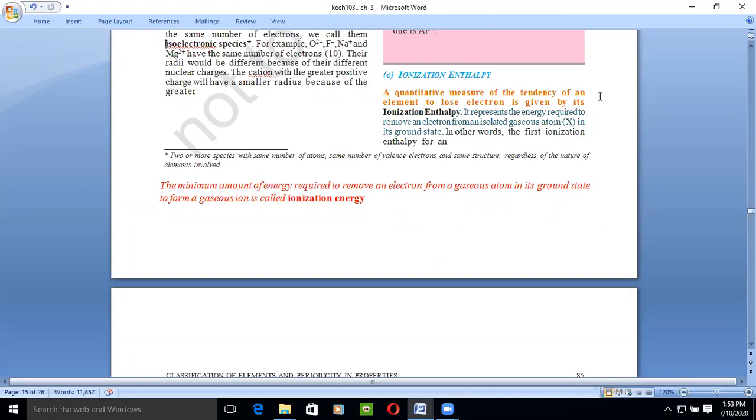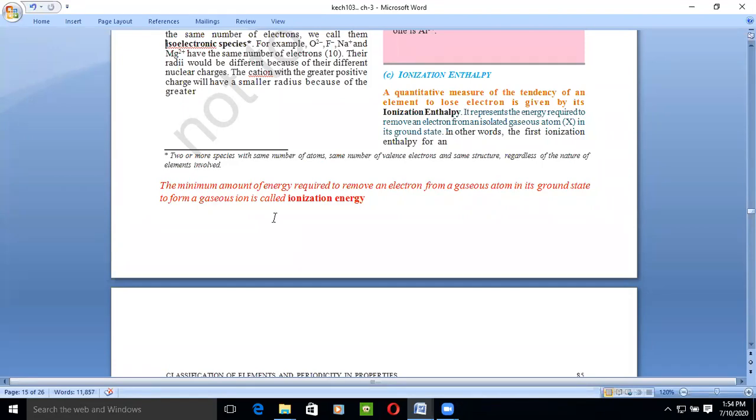When we talk about the periodic property, ionization energy is scientifically known as ionization enthalpy. A quantitative measure of the tendency of an element to lose an electron is given by its ionization enthalpy. It is the minimum energy required to remove an electron from a gaseous atom in its ground state to form a gaseous ion. Because a certain amount of energy is required, we are talking about minimum energy.